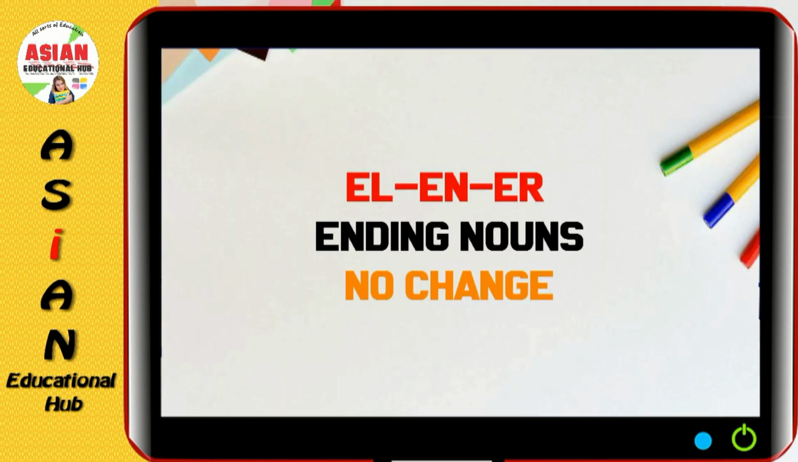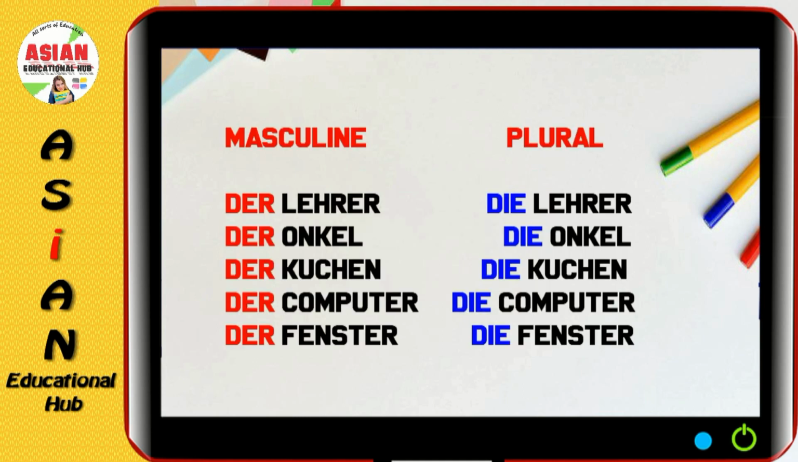Now rule number 2: el, en and er ending nouns do not change in plural, means they remain the same in plural also. For example, der Lehrer, die Lehrer. Der Onkel, die Onkel. Der Kuchen, die Kuchen. Der Computer, die Computer. Der Fahrer, die Fahrer.